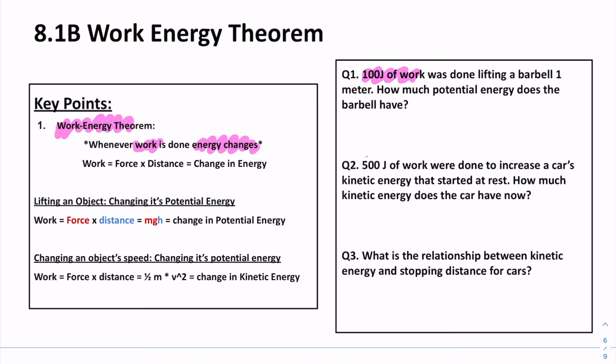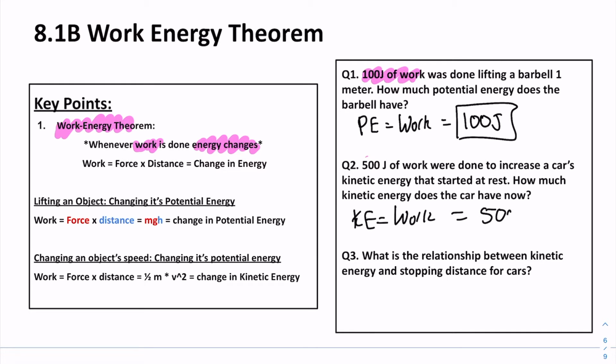Well, conservation of energy says that energy can't be created nor destroyed. So our potential energy after we've lifted up our object is just equal to the work that we did, 100 joules. All right, same thing with question 2. If we put in 500 joules of work to increase a car's kinetic energy, we give it a push. How much energy does it have after you've done that? Well, change in energy is equal to our work. So we have 500 joules of work.